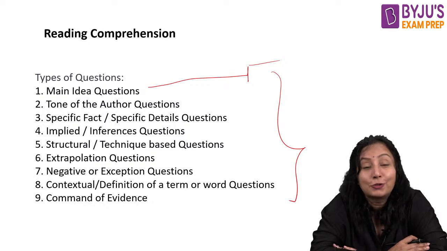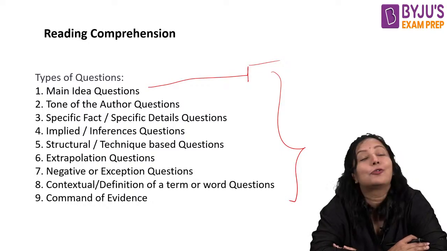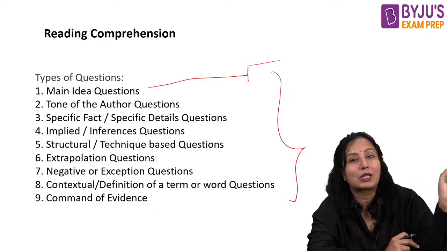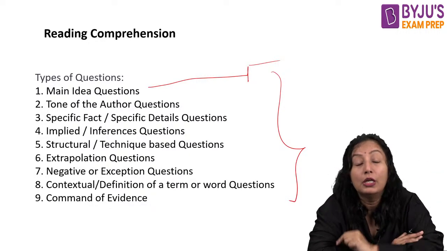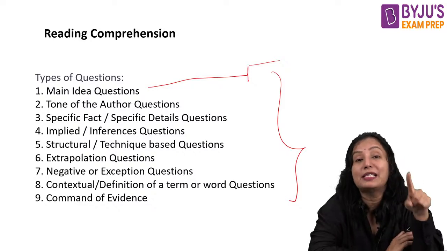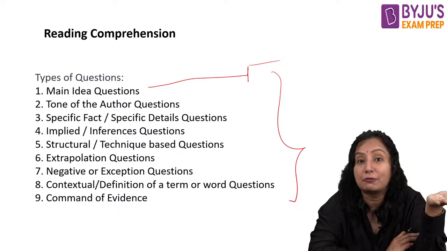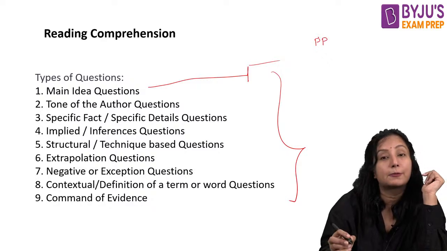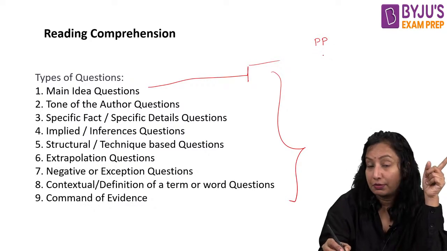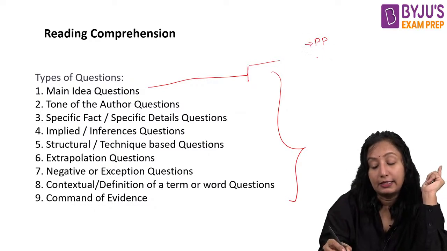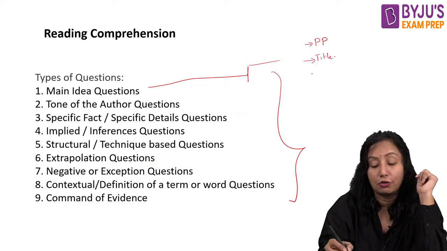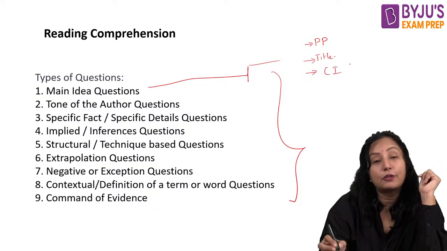Don't think that you will just be asked what the main idea is. On the basis of the main idea, you will get different questions. What are those? Primary purpose, right? Then the title question, they may ask you to give the title also. Or you will have a central idea question.